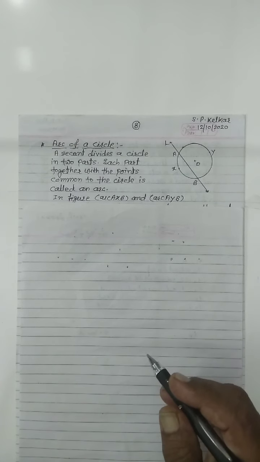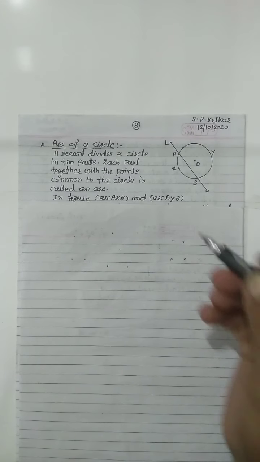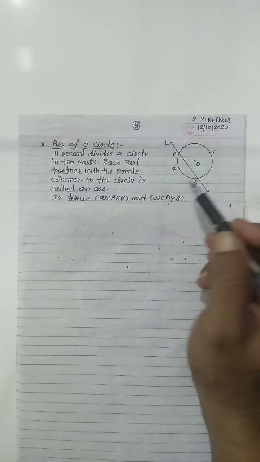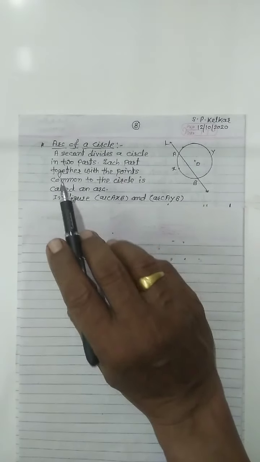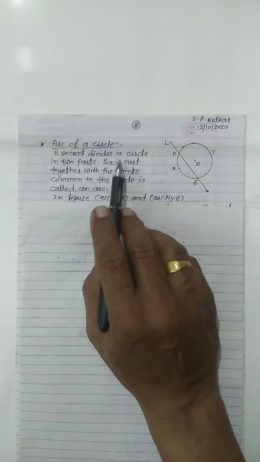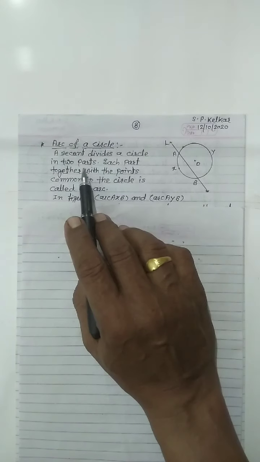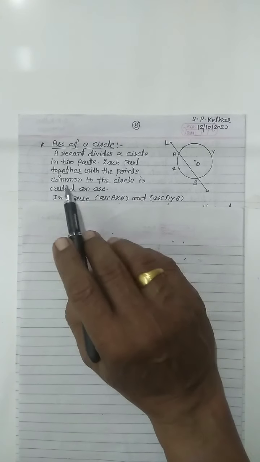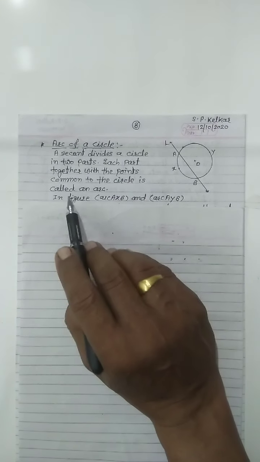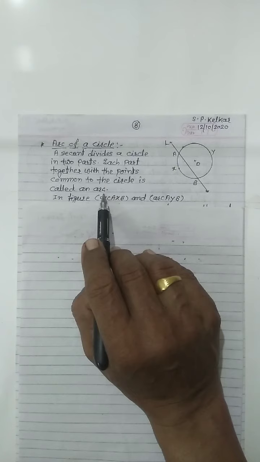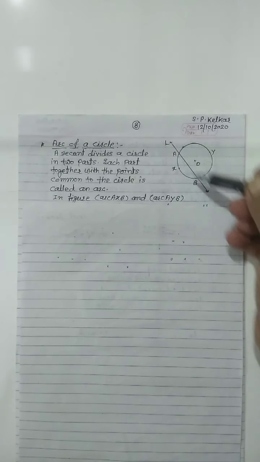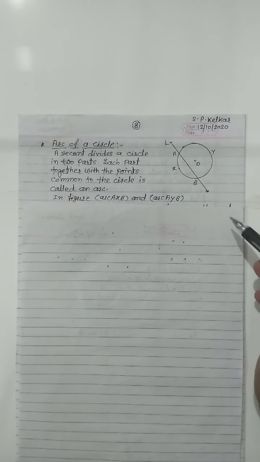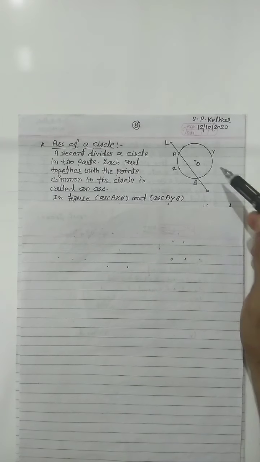Today we are going to study about the arc of a circle. Arc of a circle is nothing but part of the circle. Now, a secant divides a circle into two parts, each part together with the points common to the circle is called an arc. In this figure, L is the secant. This secant divides the circle into two parts.